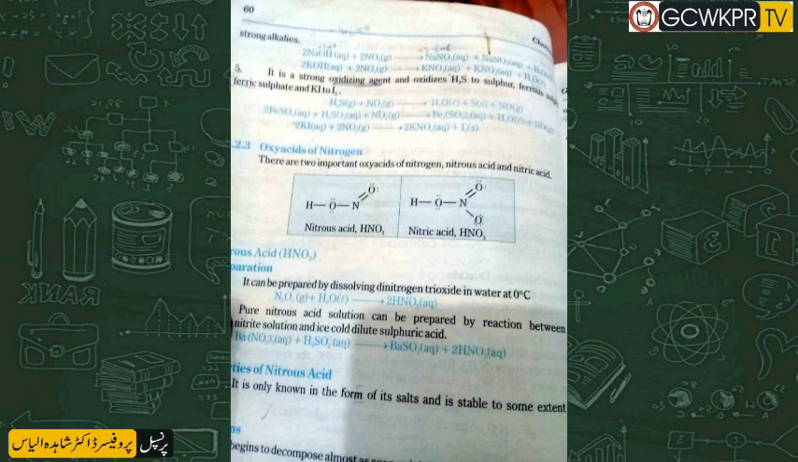Number 5, it is a strong oxidizing agent and oxidizes H2S to sulfur, ferrous sulfate to ferric sulfate and potassium iodide to iodine. Hydrogen sulfide and 1 mole of NO2 results in the formation of water, sulfur and NO. 2 moles of FeSO4, 1 mole of H2SO4 and 1 mole of NO2 results in the formation of ferric sulfate, water and nitrogen oxide. 2 moles of potassium iodide in the presence of 2 NO2 results in the formation of potassium nitrite and iodine. This is all about today's class.